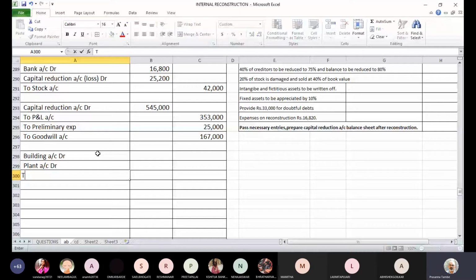Building stands debited for 30,000, that is the increase, and plant stands debited for 21,500, and total amount is credited here. So total increase is 51,500. That profit or revaluation gain will be transferred to capital reduction account.